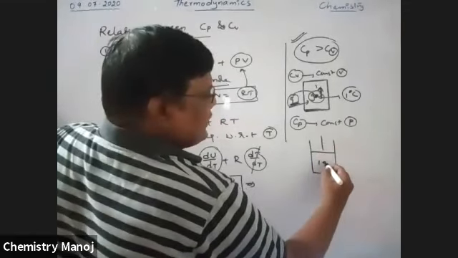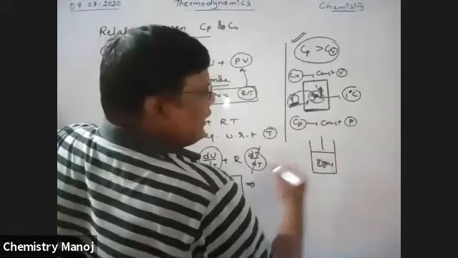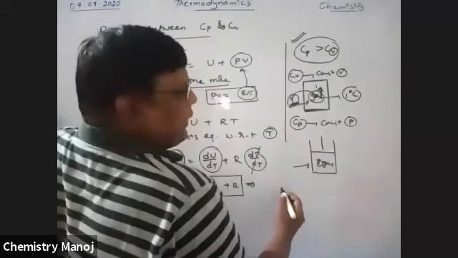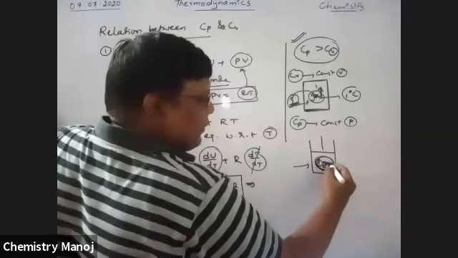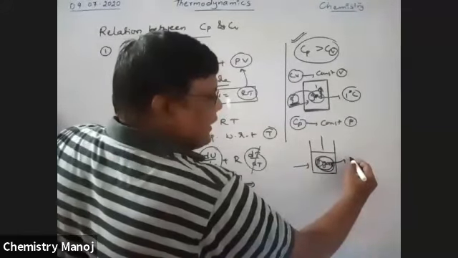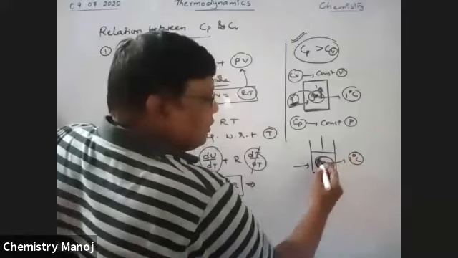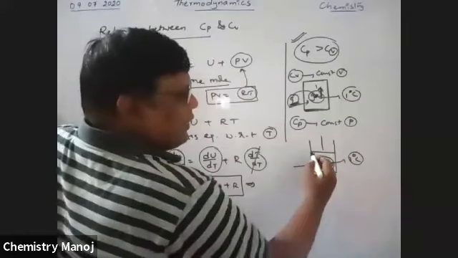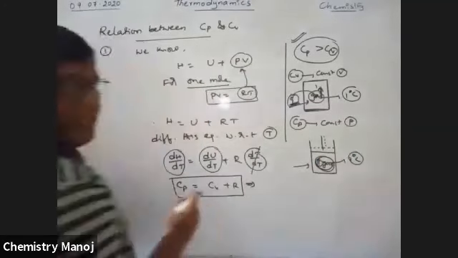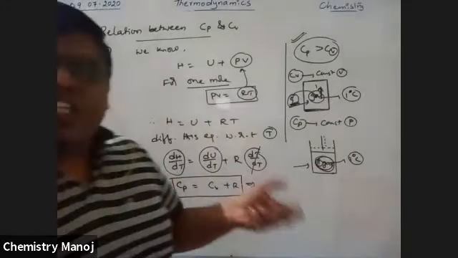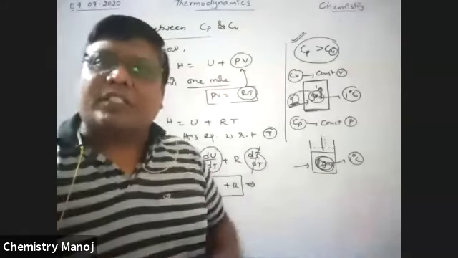Here 1 mole of gas is taken and some heat is applied. This applied heat energy is utilized to raise the temperature of this gas by 1 degree centigrade, and also, to maintain the pressure constant, some heat energy is utilized to move the piston in the upward direction. Some additional energy is required because pressure should be maintained constant.